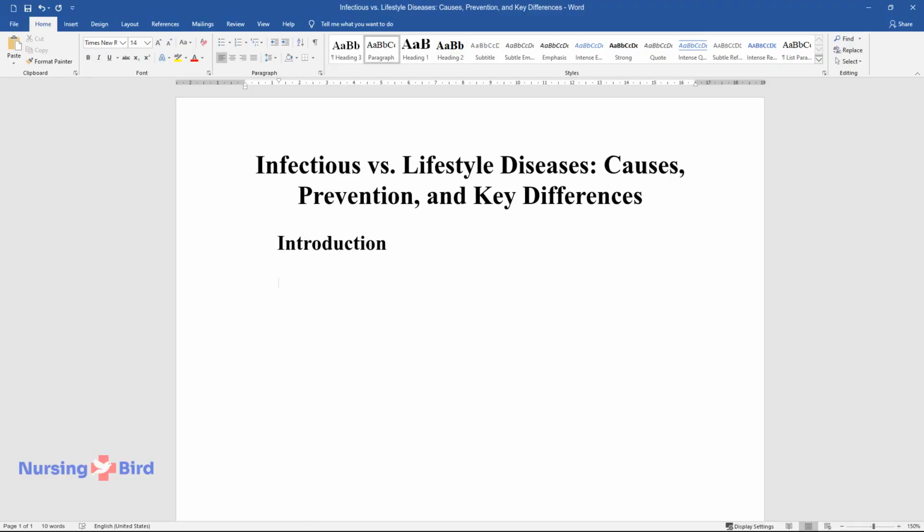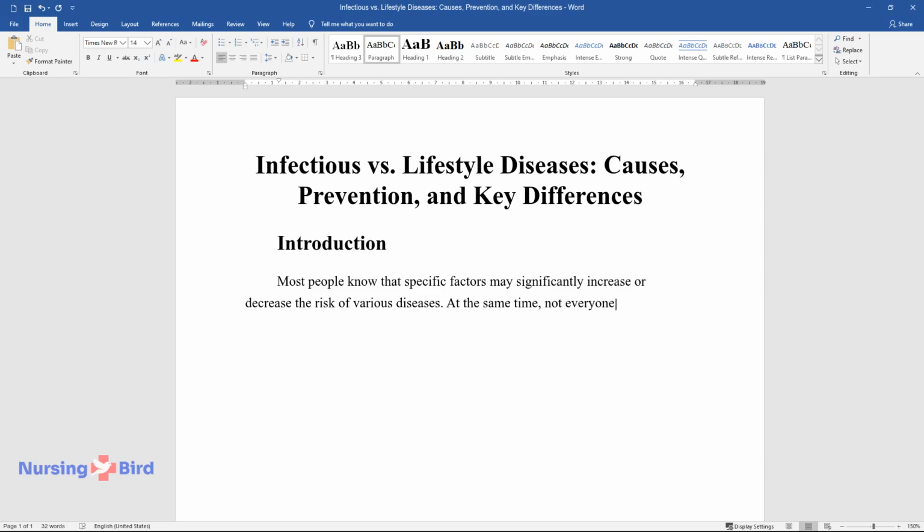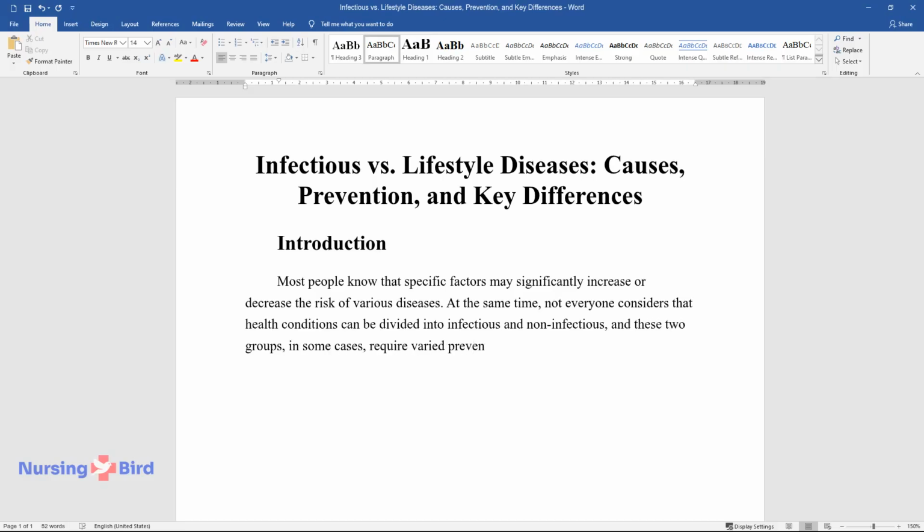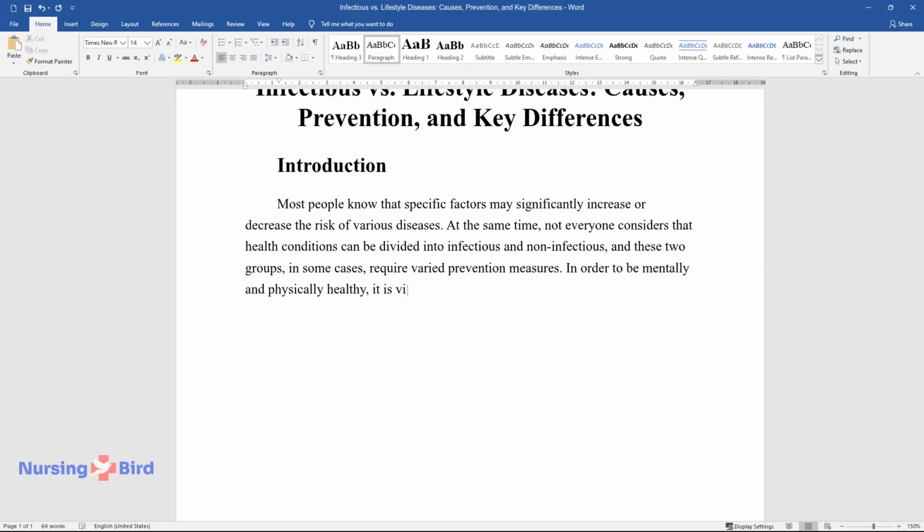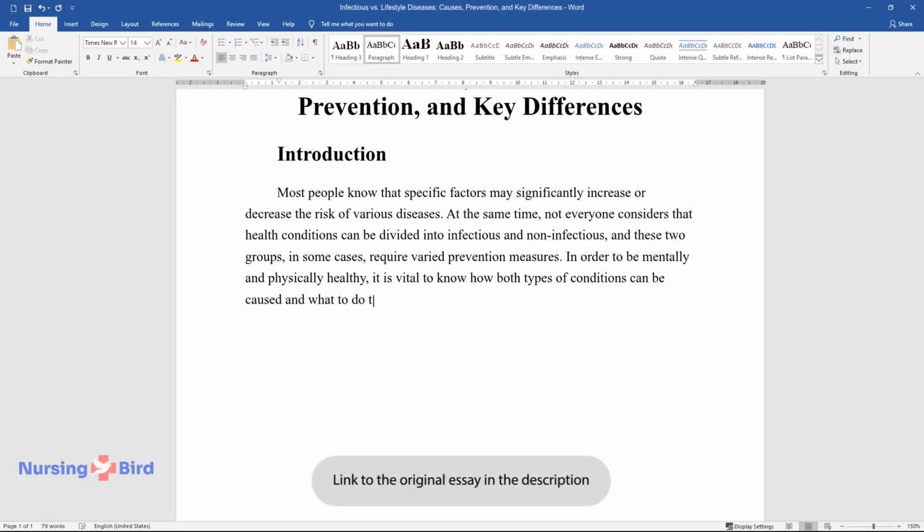Introduction. Most people know that specific factors may significantly increase or decrease the risk of various diseases. At the same time, not everyone considers that health conditions can be divided into infectious and non-infectious, and these two groups, in some cases, require varied prevention measures. In order to be mentally and physically healthy, it is vital to know how both types of conditions can be caused and what to do to avoid developing infectious and lifestyle diseases.